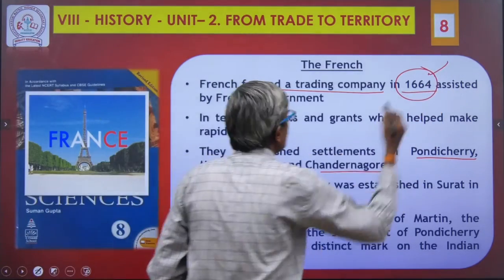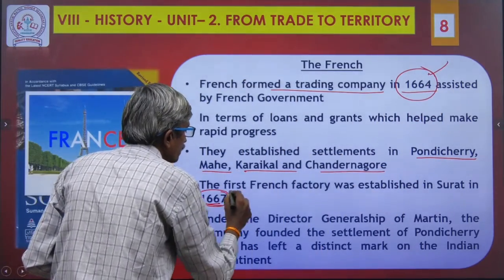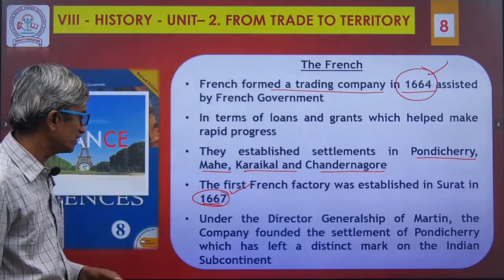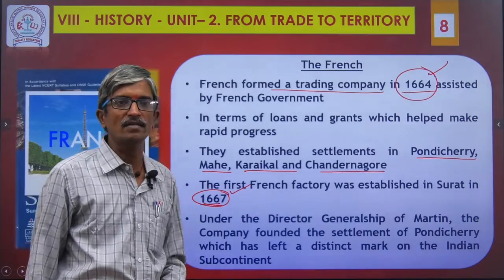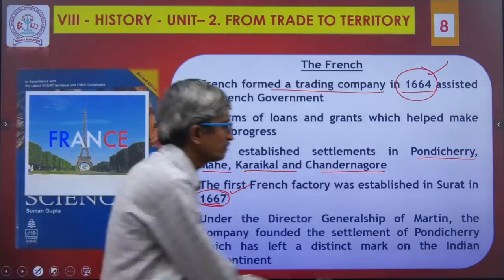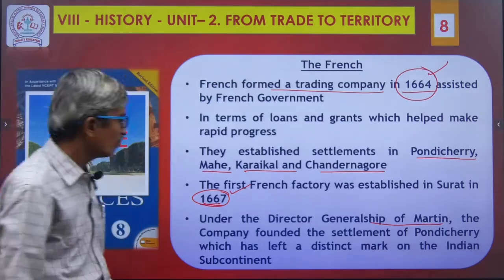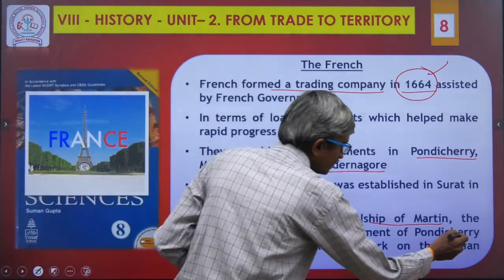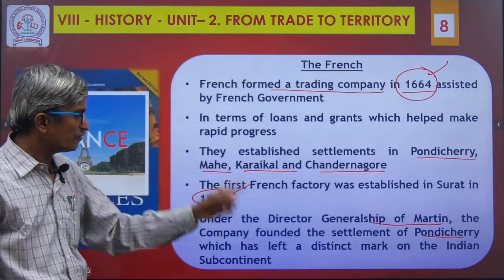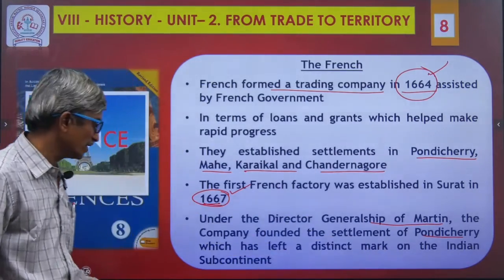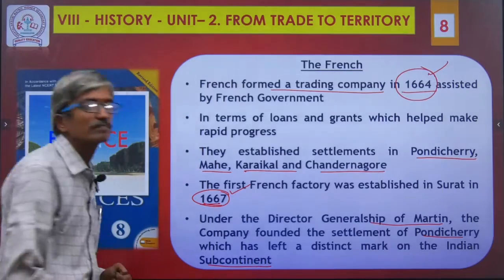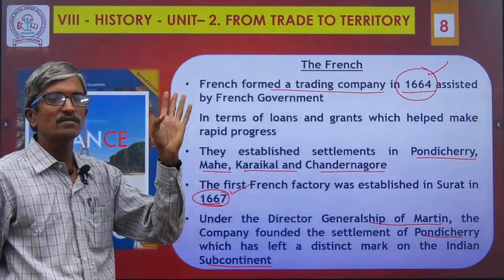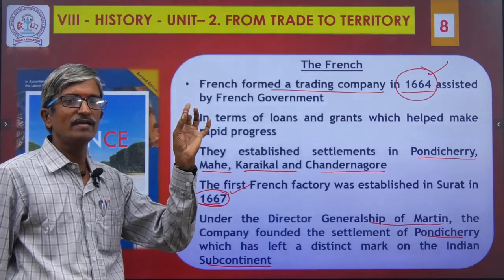They started in 1664 and in very few years established a factory at Surat in 1667 under the Director General Martin. The company founded the settlement of Pondicherry, which left a distinct mark on the Indian subcontinent. Okay, number 1 Portuguese, number 2 Dutch people, and number 3 French.